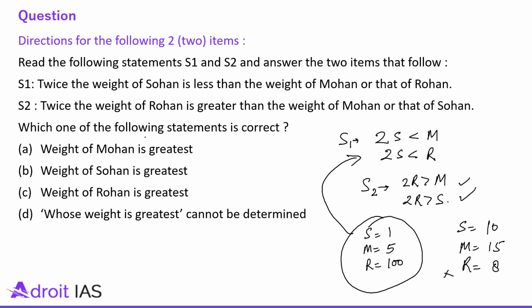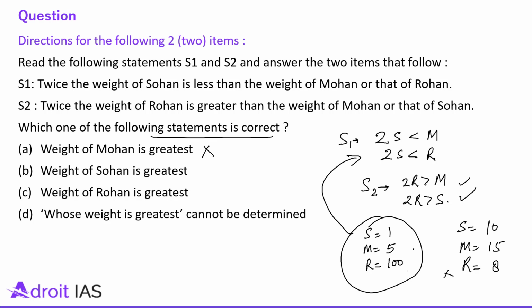Question is, which of the following statements is correct? Weight of Mohan is greatest. That can't be concluded from the given two statements, right? In fact, the answer will be that number which will be satisfying all the statements together, right? So here, none of the values is satisfying all the statements given here, right? So weight of Mohan is greatest? No, because here the weight of Mohan is less than the weight of Rohan.